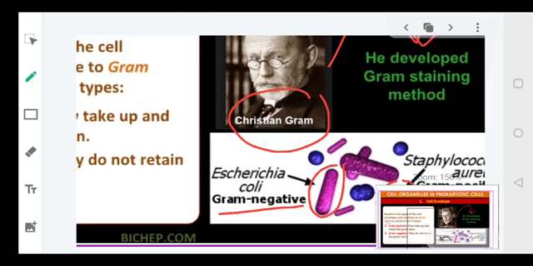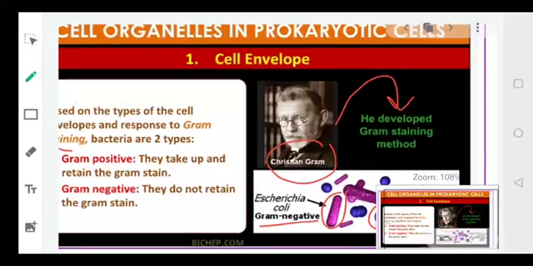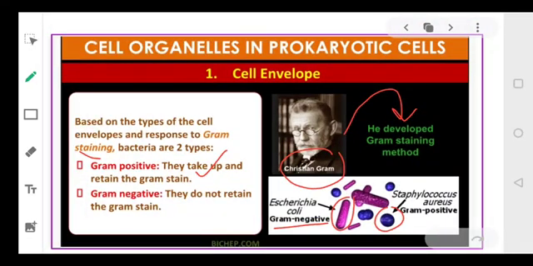The organisms which take up the stain are referred to as Gram positive, because they absorb the Gram stain. So on the basis of the Gram stain, we can classify bacteria into two types: Gram-positive bacteria and Gram-negative bacteria.